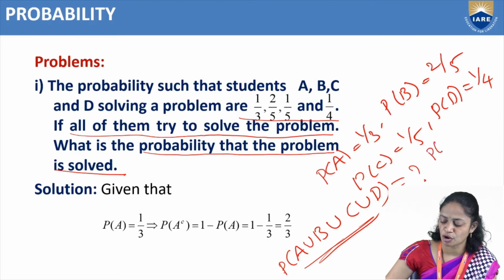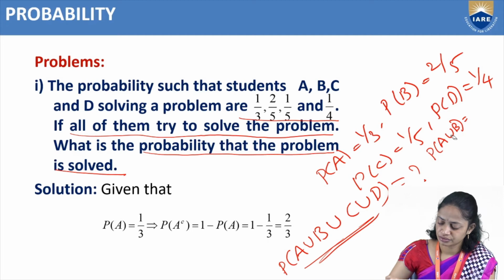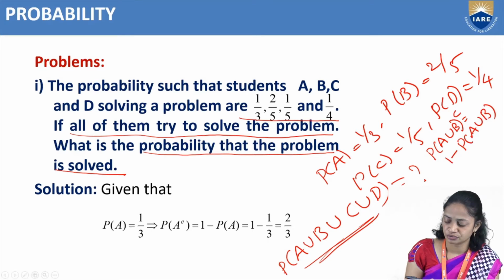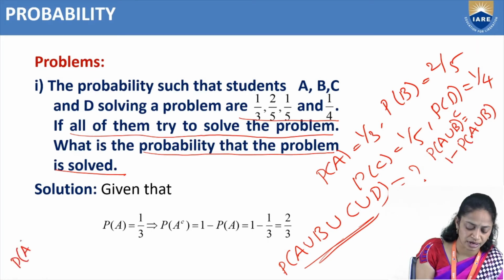So we know that probability of A complement equal to 1 minus probability of A. Right? So we have one formula.